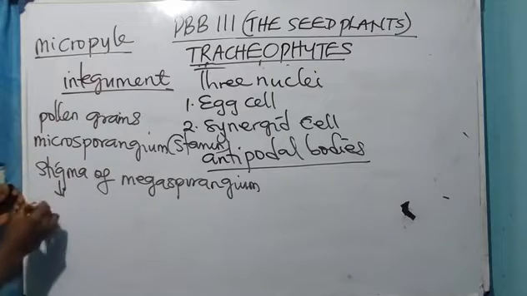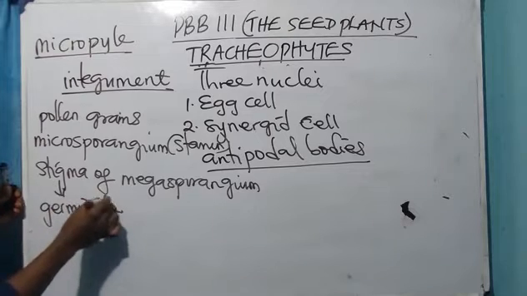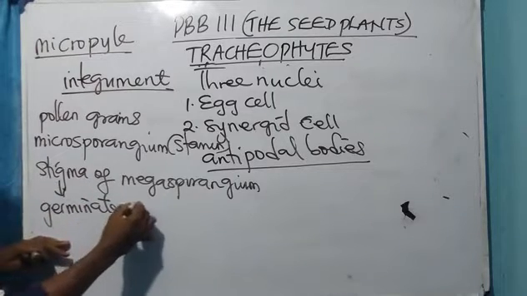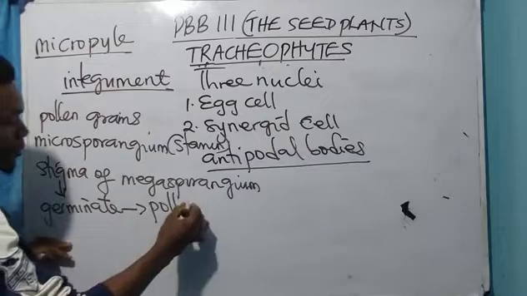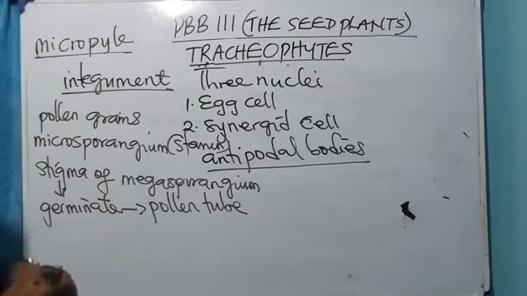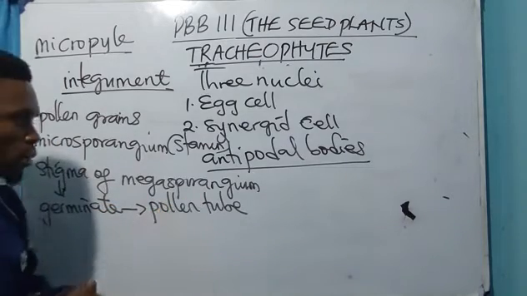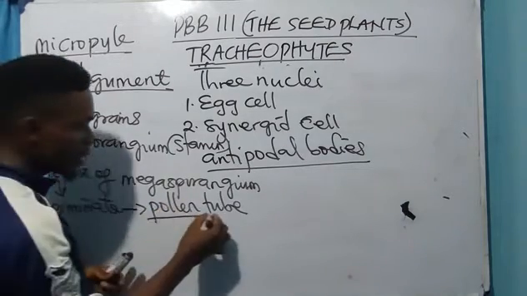They will germinate. As soon as the pollen grains germinate, they produce what? The pollen tube. Please, the germination of the pollen grains inside the stigma produces the pollen tube.